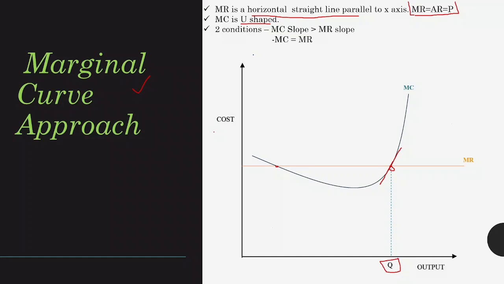In the next video we will talk about short-run equilibrium conditions. Then we will talk about normal profit, supernormal profit and loss in the short-run condition. Then we will discuss the long-run condition, and hence we will try to cover the complete perfect competition.